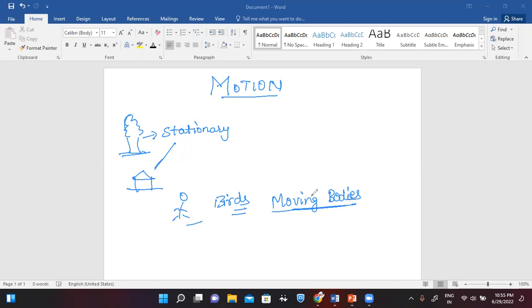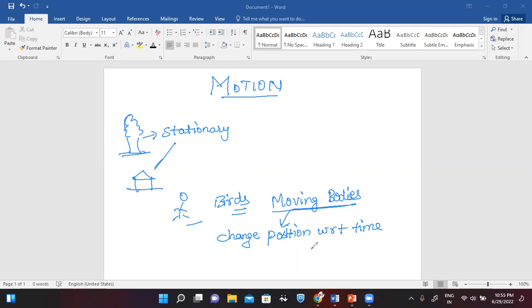Pretty simple, right? So इनका एक common characteristic क्या है? The common characteristic of all these moving bodies is that they change their position, isn't it, right? They change their position with respect to time, isn't it?